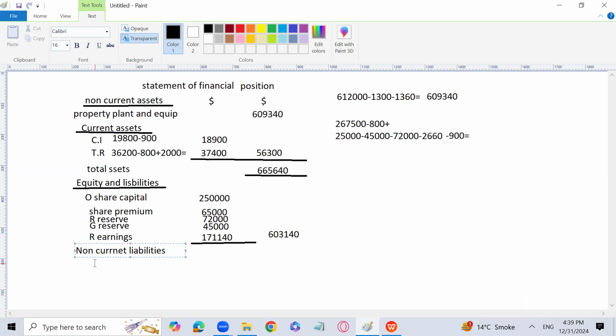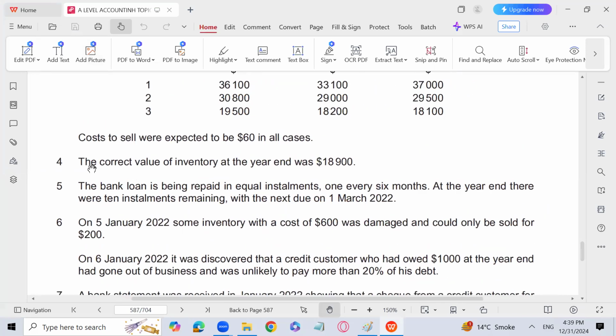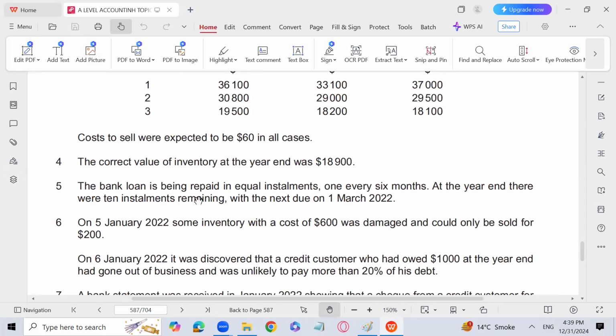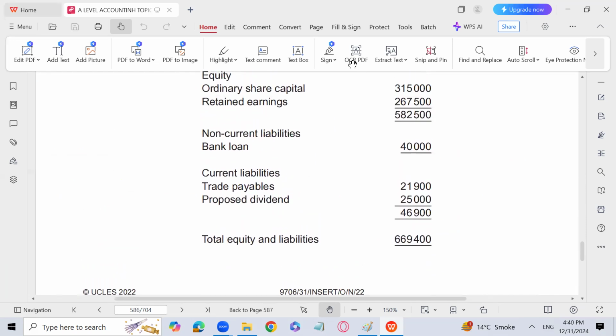Here also there is another point, because we have to record the bank loan. So let's discuss about the bank loan. In this financial statement, point number 5: the bank loan is being repaid in equal installments, one every 6 months. At the year end, there were 10 installments remaining with the next due on 1st March 2022. I repeat again, the bank loan is being repaid in equal installments every 6 months. At the year end, there were 10 installments remaining. So whatever the bank loan is, which is given 40,000, there are 10 installments remaining for the bank loan.